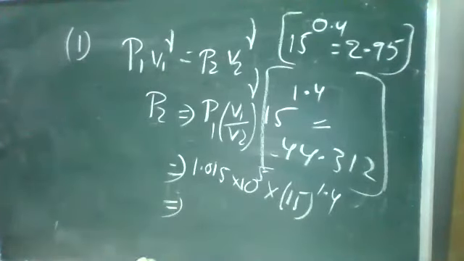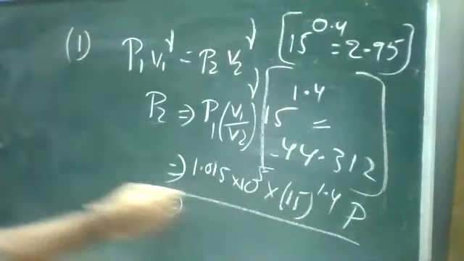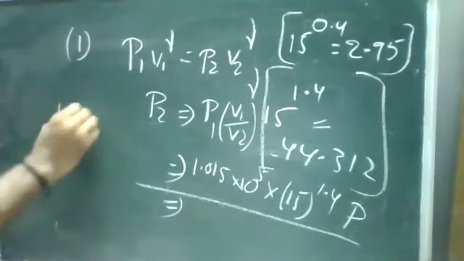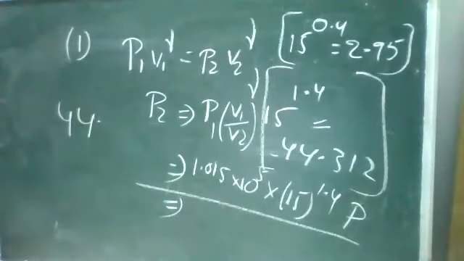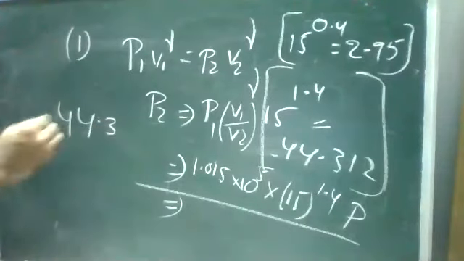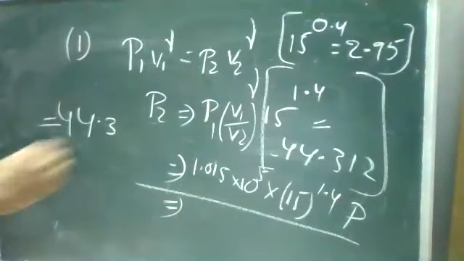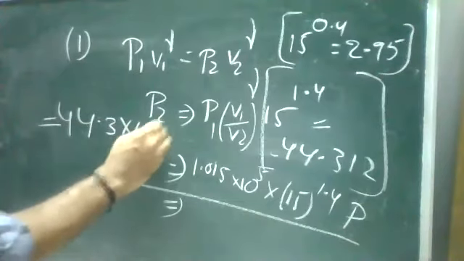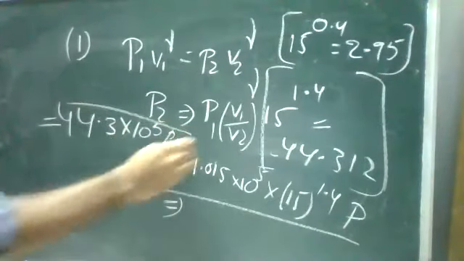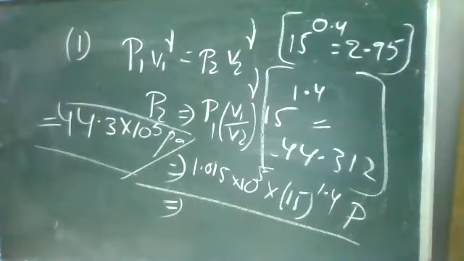Find P2 from this. 44.75 into 10 power 5. Yes, correct. You can mention the units there itself, it is Pascal. Sometimes you will get decimal points also. You can round it off, or you can directly keep it there. So 44.3 into 10 power 5 Pascal is your value for P2.